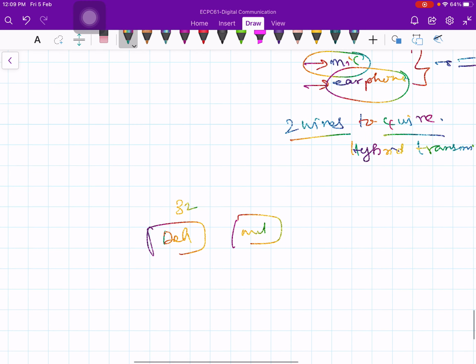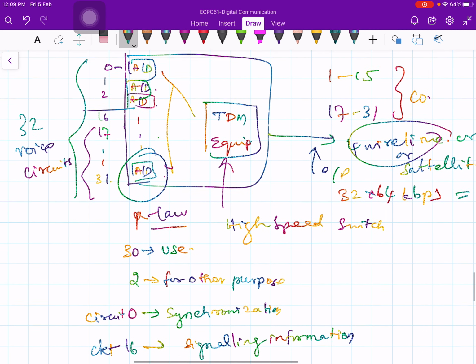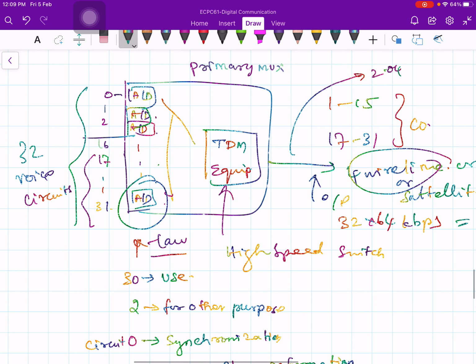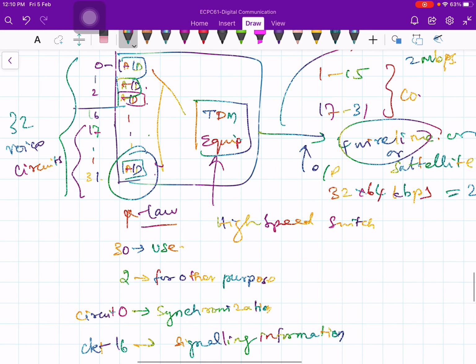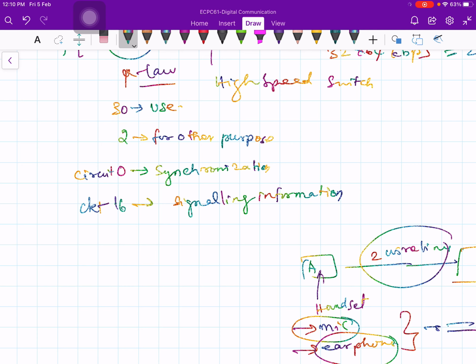So many times you would like to put more number of channels. For example, if you are using a satellite link, you may not do it only for a city or just one major center from a city. You may like to combine information coming from a number of nodes in the city or one country to another country. In that case, we need to combine many things. So the output of this is 2.048 Mbps, so let me say 2 Mbps. So you may like to have a hierarchy of multiplexing to go from multiplexing of 32 voice channels to a much higher number of voice channels.